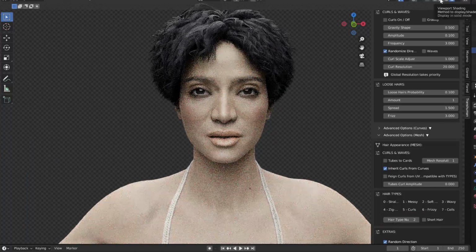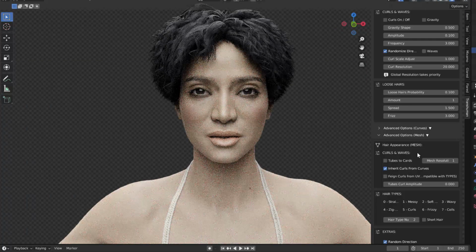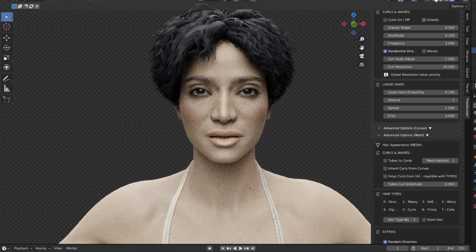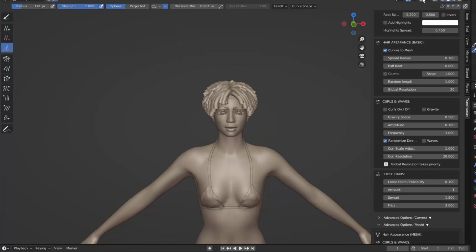If we return to the viewport shading, we can see that the hair curves that we had before have now transformed into mesh tubes, and they render in a very realistic, beautiful way. We can also choose to inherit the curls from the curves, so if we have any curls active, they will manifest into the mesh too.